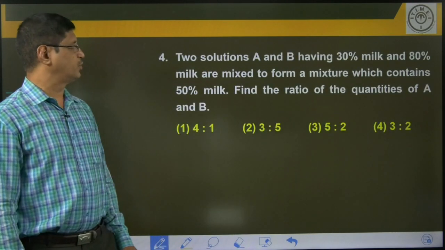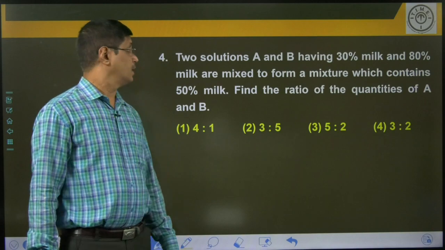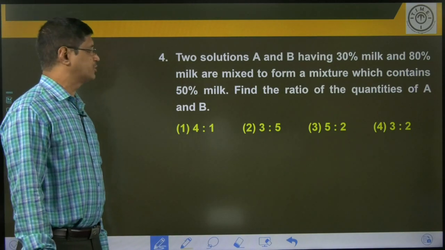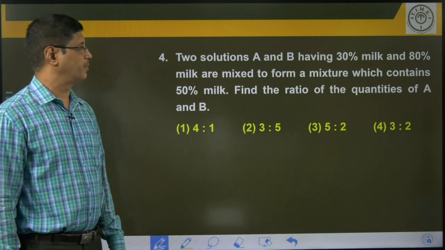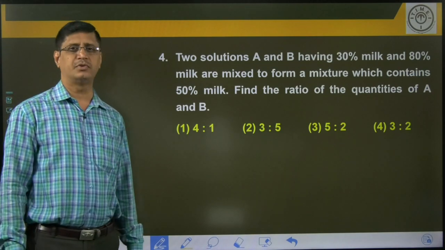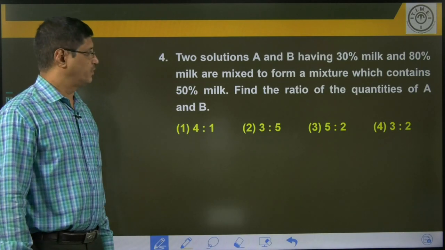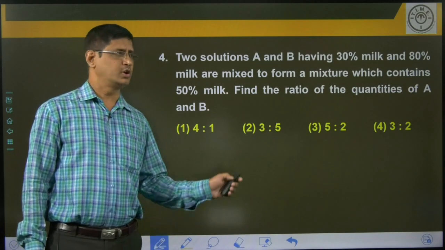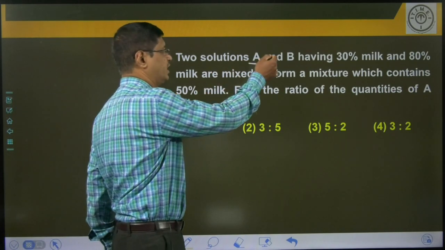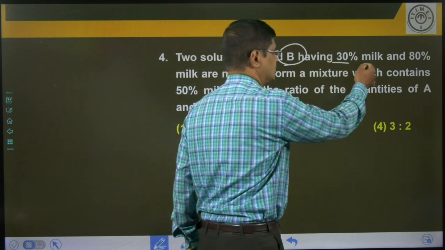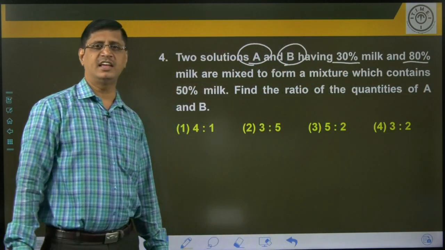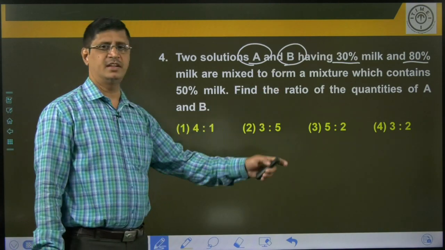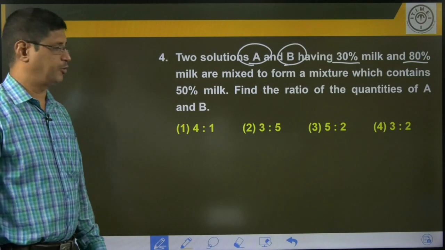Now, look at the next example on your screen. Okay. Two solutions A and B having 30% milk and 80% milk are mixed to form a mixture which contains 50% milk. Find the ratio of the quantities of A and B. Dear students, here we are mixing two varieties. What are the two varieties here? A and B, having milk concentrations of 30% and 80%. Milk 30%, 80% in the two solutions A and B.